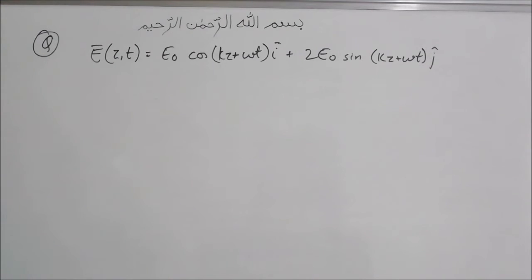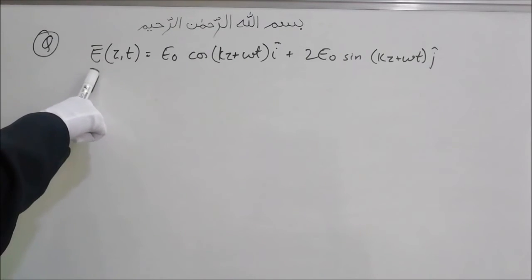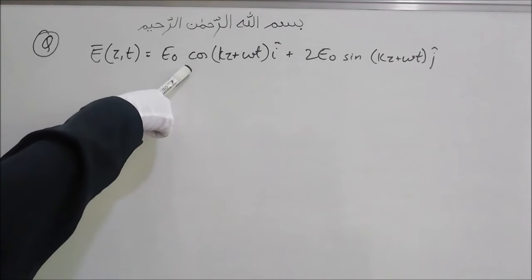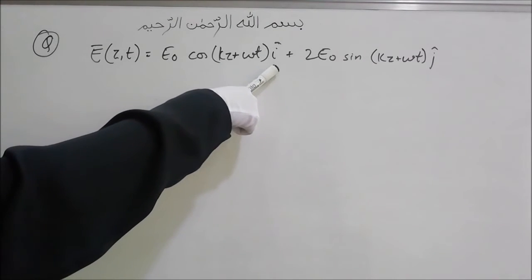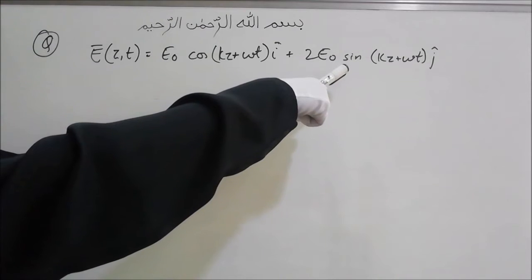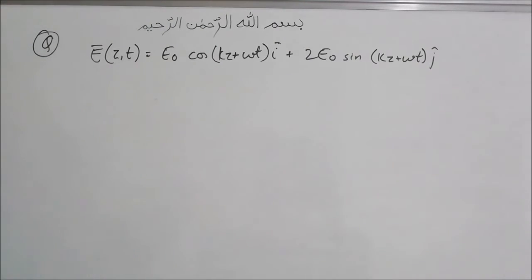Now, this is a question I have given to you. The electric field of some electromagnetic wave is E bar(z,t) equal to E0 cos(kz plus omega t) i hat plus 2 E0 sin(kz plus omega t) j hat, where omega and k are some positive constants. Now you tell me what kind of polarized wave this represents. Pause the video, think about it.